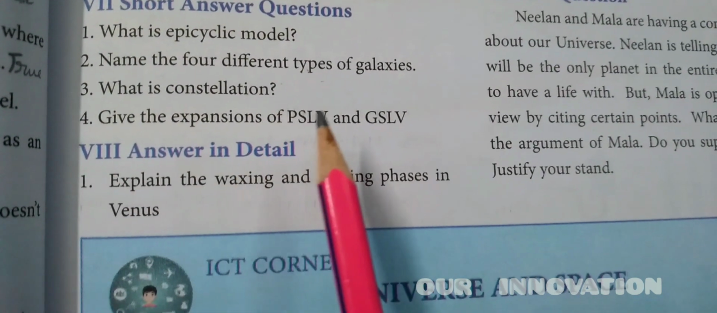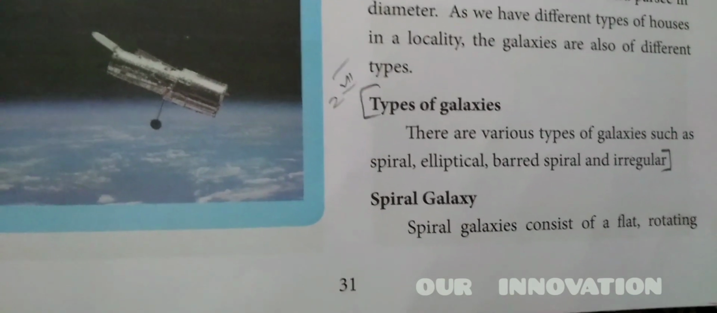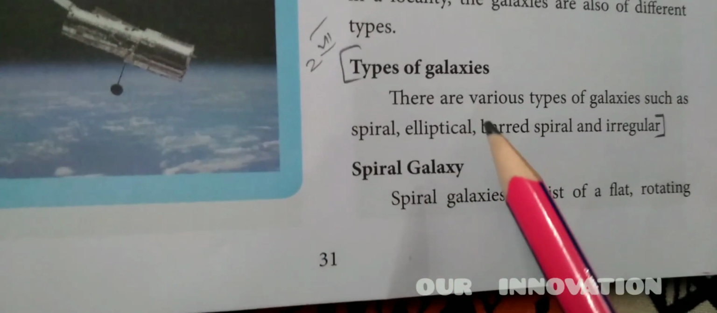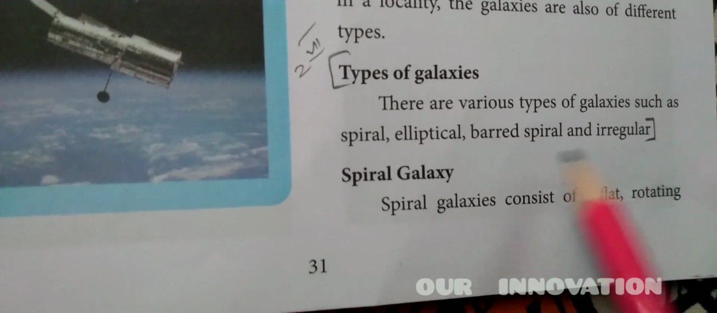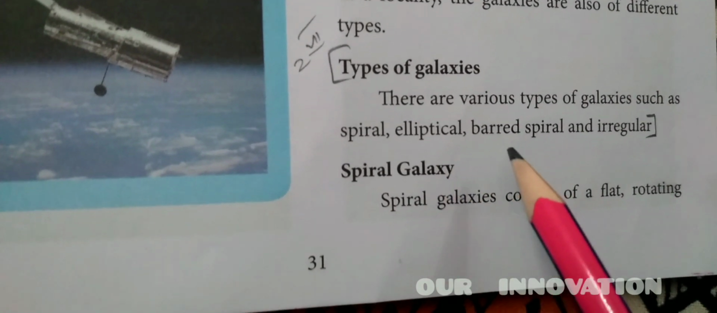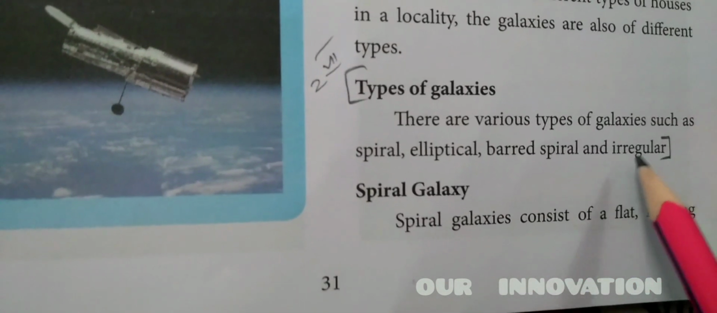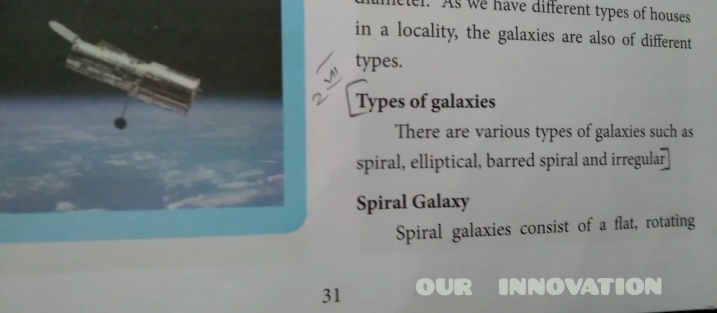Name the 4 different types of galaxies. Page number 31, the types of galaxies. There are various types of galaxies such as spiral, elliptical, barred spiral and irregular. So this is the second answer.